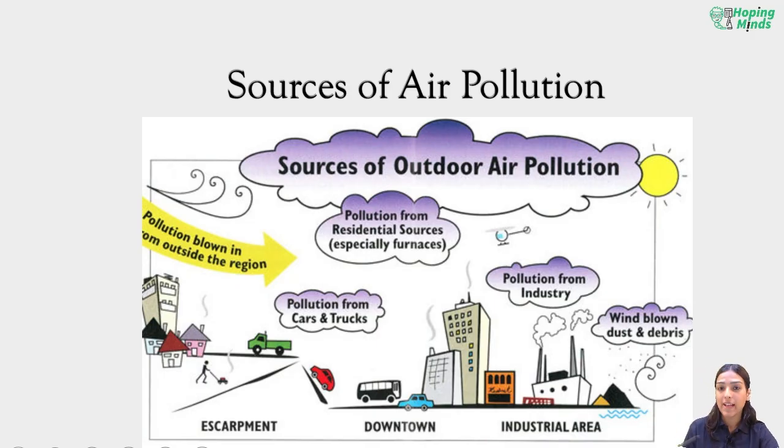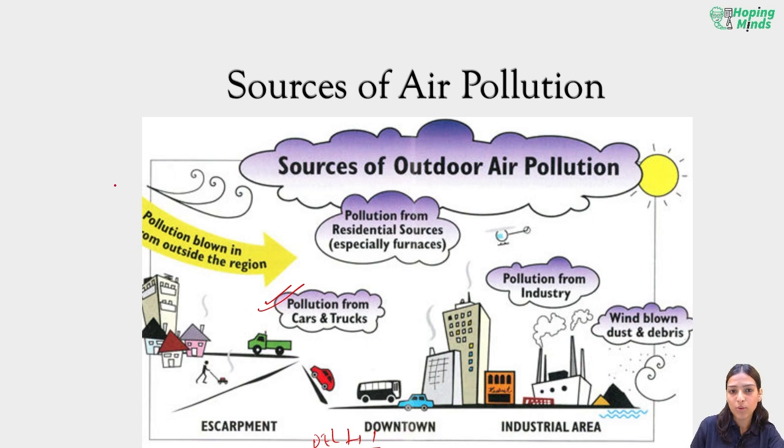Similarly over here, as we can see, sources of outdoor air pollution: pollution from cars and trucks, pollution blown in from outside. Let's say this box represents Delhi.